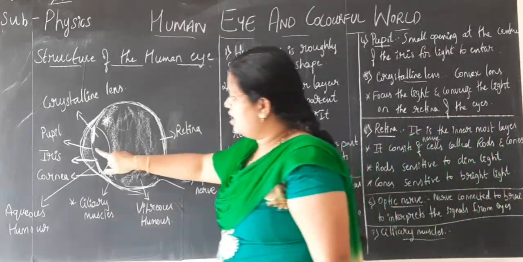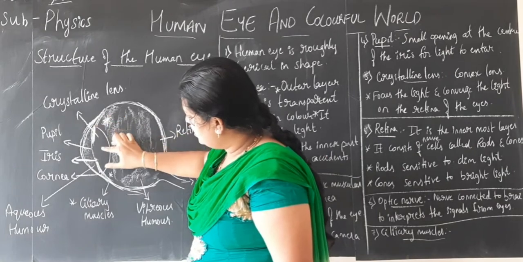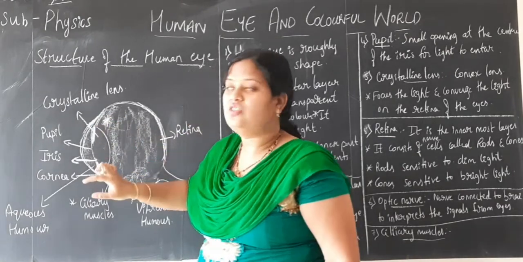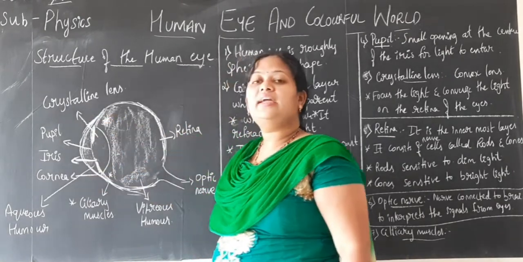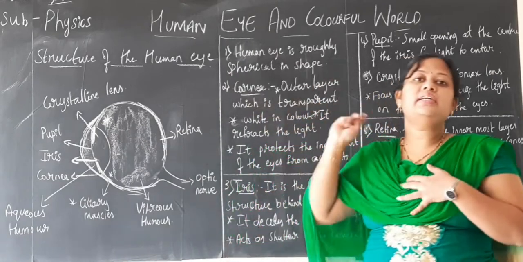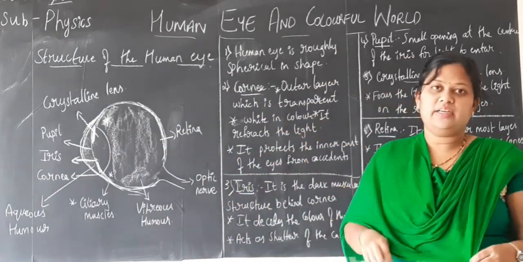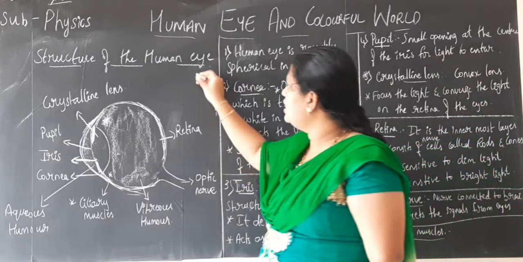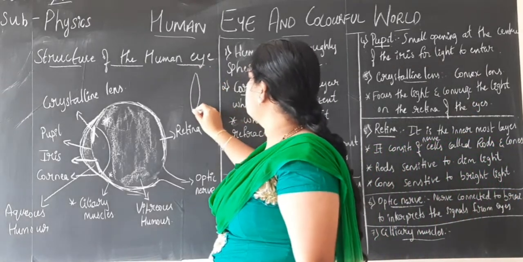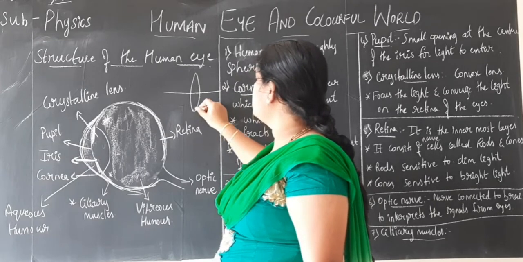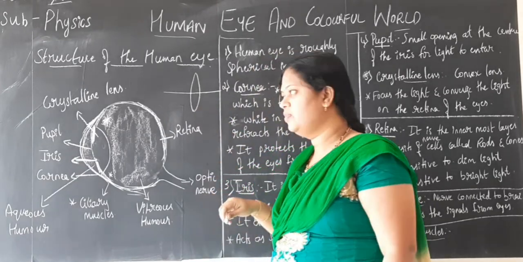Next, after the pupil, what you see is the lens, children. It is the crystalline lens. Why is it called the crystalline lens? Because it is a transparent glass medium. You have already studied in the light chapter how refraction takes place with a lens.